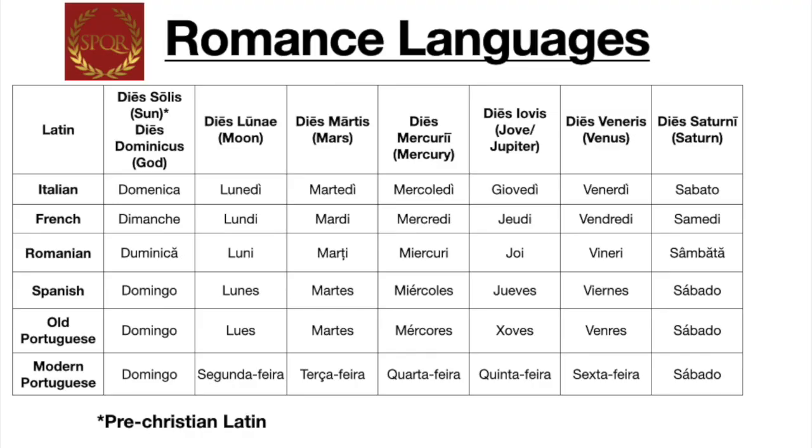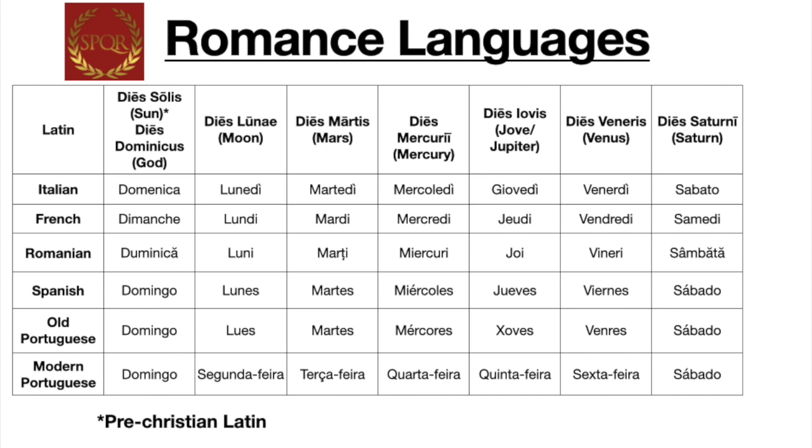The word for Sunday in the Romance languages, in a pre-Christian tradition, comes from sol, the word for sun in Latin, and after the advent of Christianity in the Roman culture and in the Roman-speaking world, there's a new name that comes from the word Dominicus, which means Lord or God.